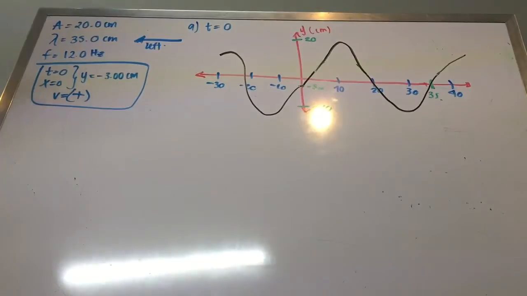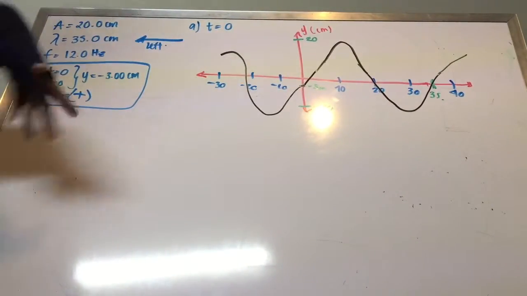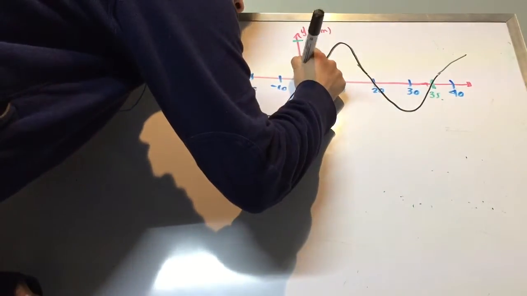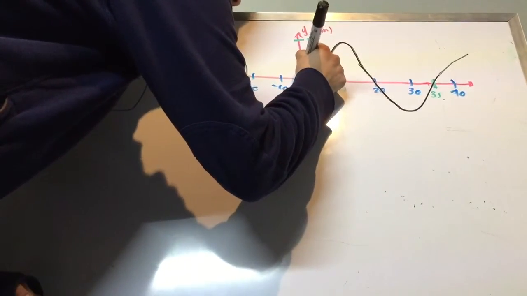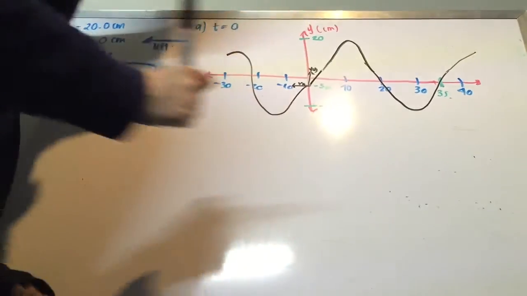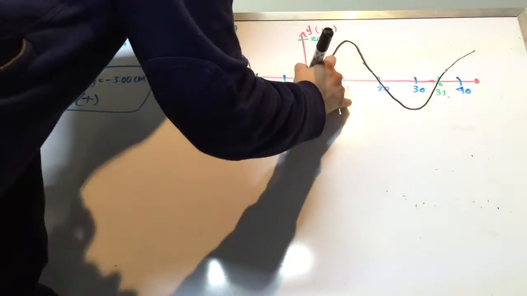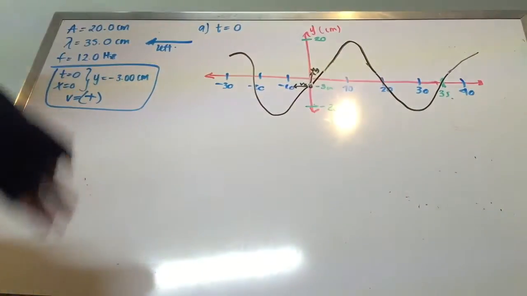Okay, so after this, what is also important to remember is that here is our point, which is telling us that it has a positive velocity, so it's going to be upwards in y, our velocity in y, and to the left for our x. So that is going to be the position and how that particle is moving.